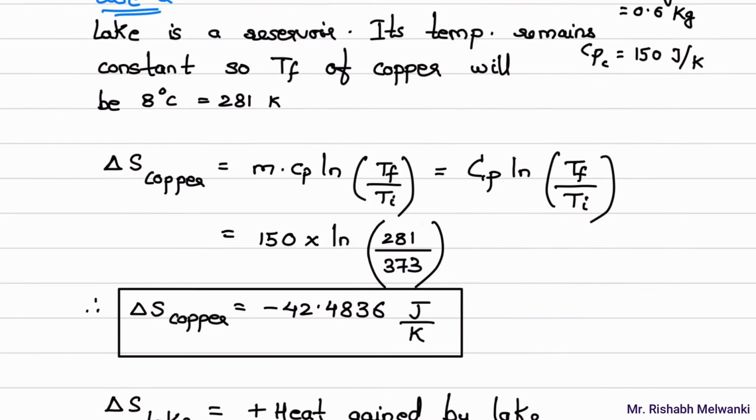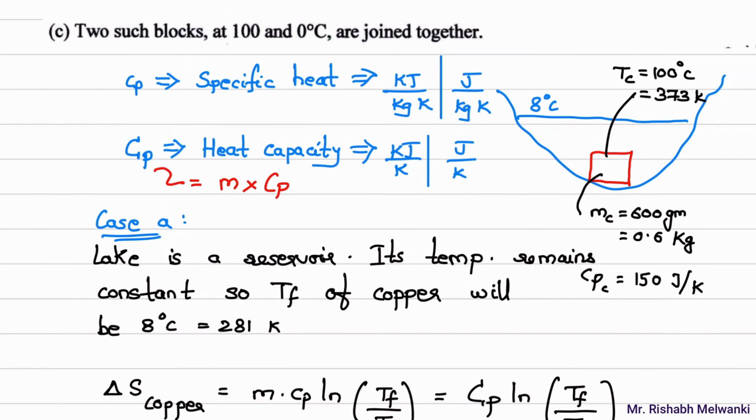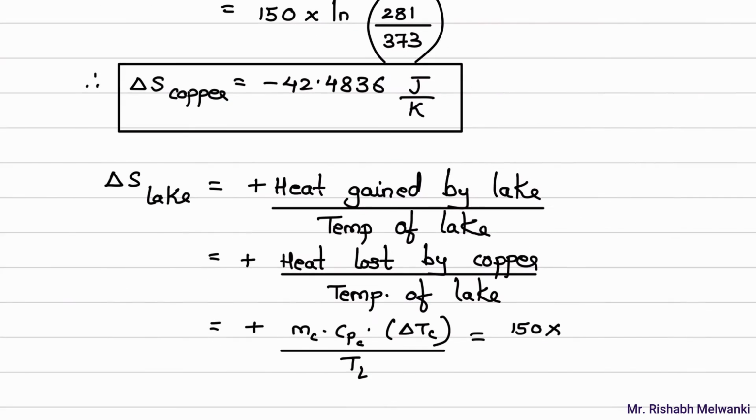Now what is the delta T of copper? The higher temperature of copper is 100. And the lower temperature of copper is 8. So we will write 100 minus 8. We already know that it is heat lost by the copper. So I'll write down in brackets 100 minus 8 divided by the temperature of lake.